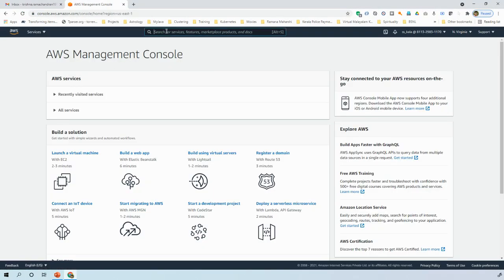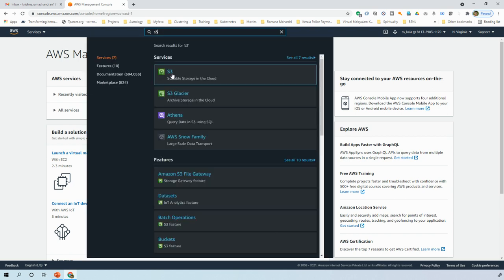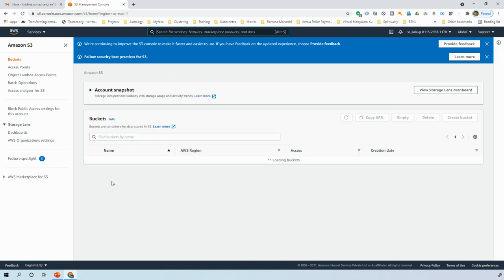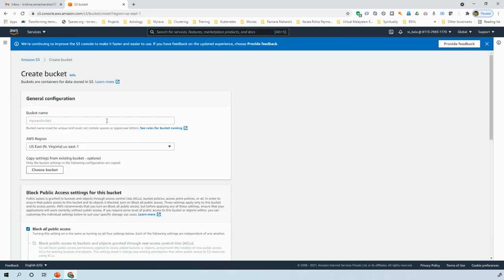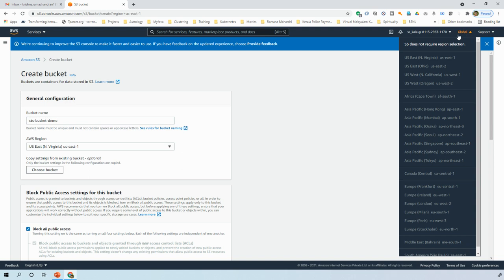As usual, I will use the search to find S3. Click on S3 there. Then I'm going to create a bucket by clicking on create bucket, because I don't have any bucket as of now. I will name it CTS bucket demo. As I told you, buckets are region scoped, even though the user interface will trick you into thinking that it is kind of global. And here, S3 does not require region selection.